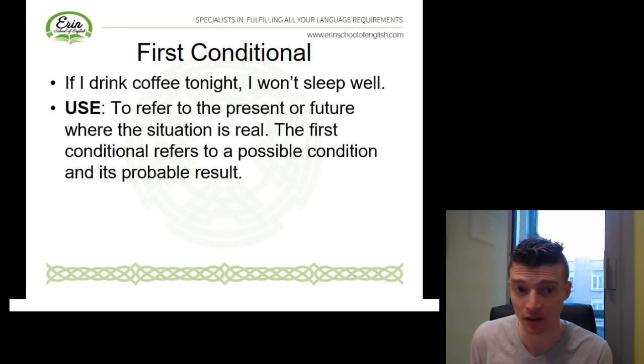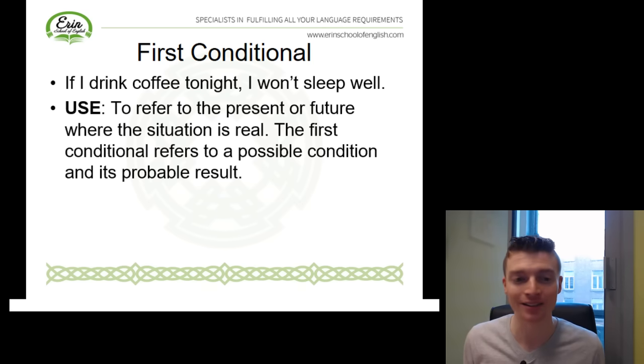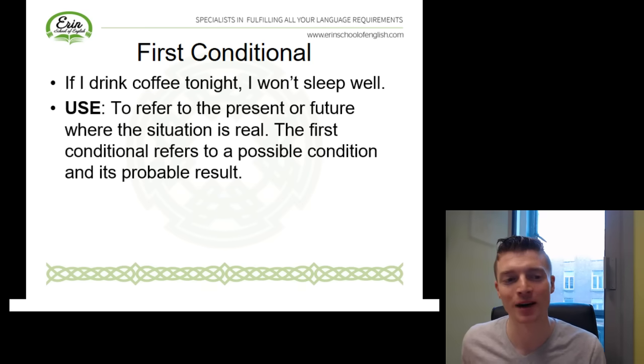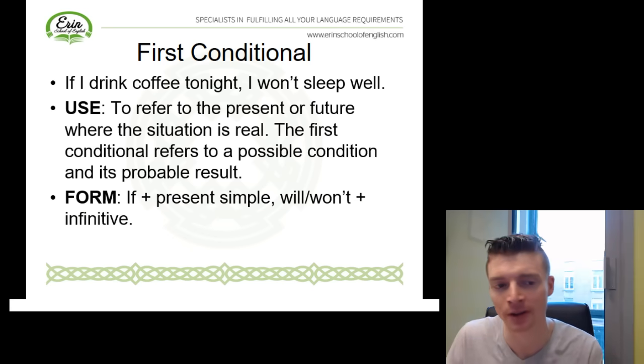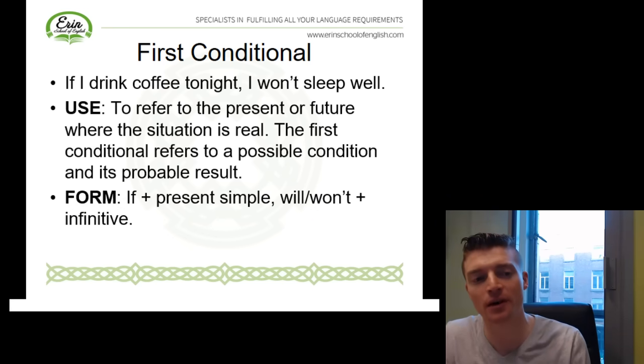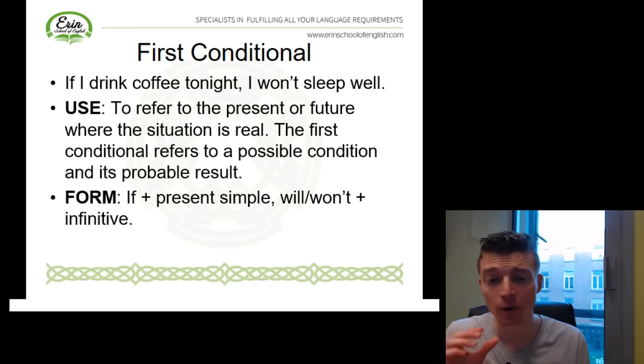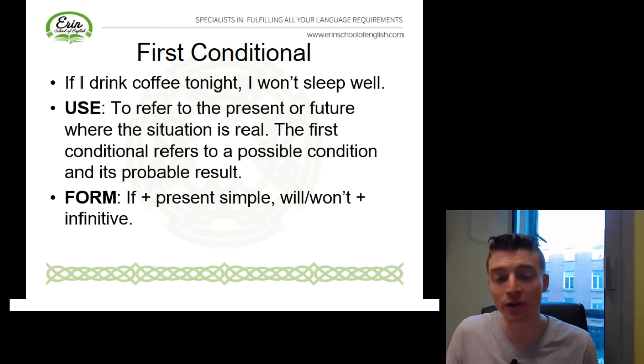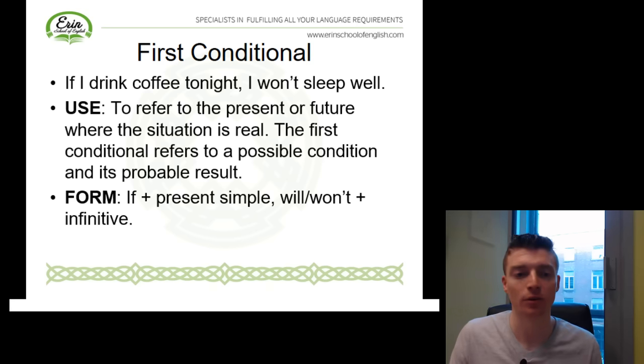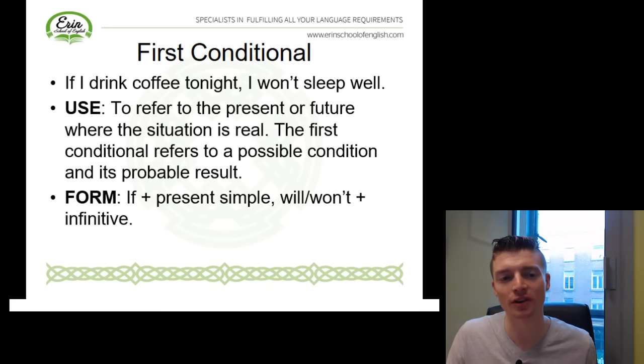If I drink coffee tonight, I won't sleep well. The caffeine will probably keep me awake. And our form here, again, it's if plus present simple, if I drink. But in our other clause, we're using our future simple, or in other words, will or won't, plus infinitive. So if I drink coffee tonight, I won't sleep well.